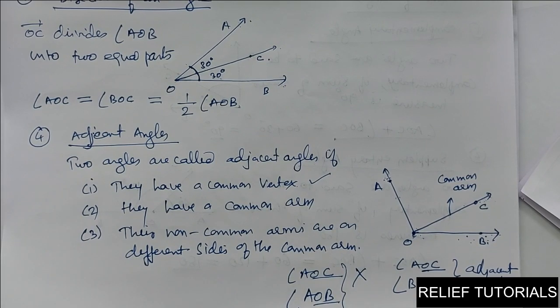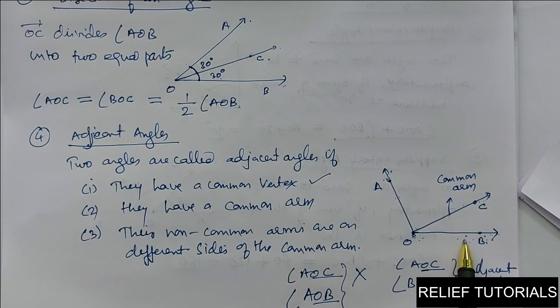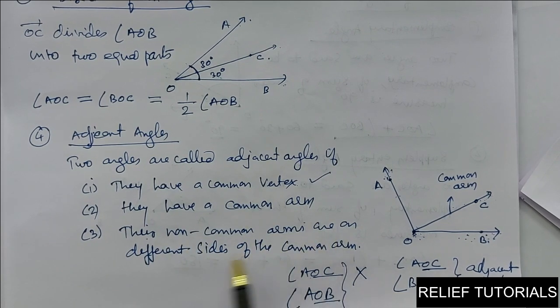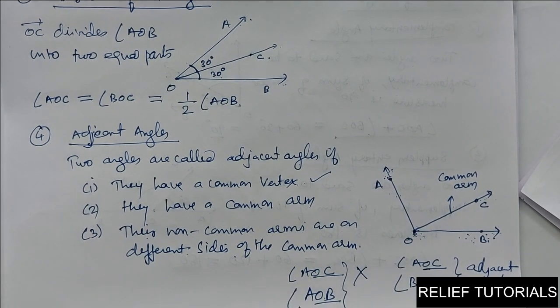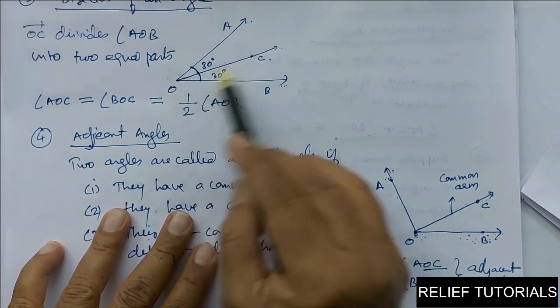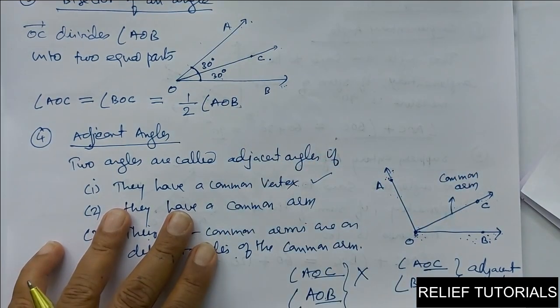Have you understood? Once again, I have taken two angles, AOC and AOB. Here the common arm is OA, and these two are non-common arms, but they are on the same side. What is our condition? Their non-common arms should be on different sides. So these two are not adjacent angles. These two are adjacent angles: the common arm is OC and the non-common arms are on different sides. In this case, angle AOC and angle BOC, OC is a common arm and these two non-common arms are on different sides. So these two angles are adjacent angles.